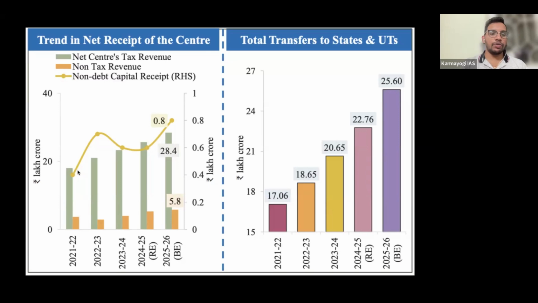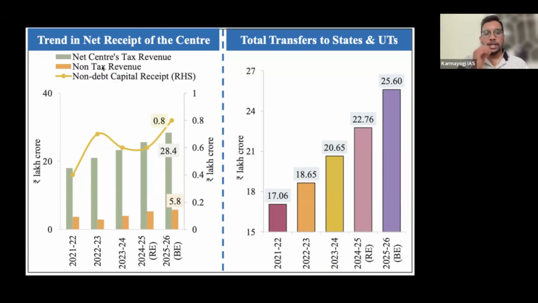Effective revenue deficit is good for government. Yes, this term was introduced by Pranab Mukherjee when he was the finance minister in 2008 or 9, some time around then. So it is good in one way, but it should not be too much, because a lot of states have misused it. Even though the government has granted money for capital assets, they have misused it, especially in Andhra Pradesh. We have seen the report of RBI that whatever money was granted for capital assets, they have spent on welfare activities. Okay. So government should keep a check on this as well.